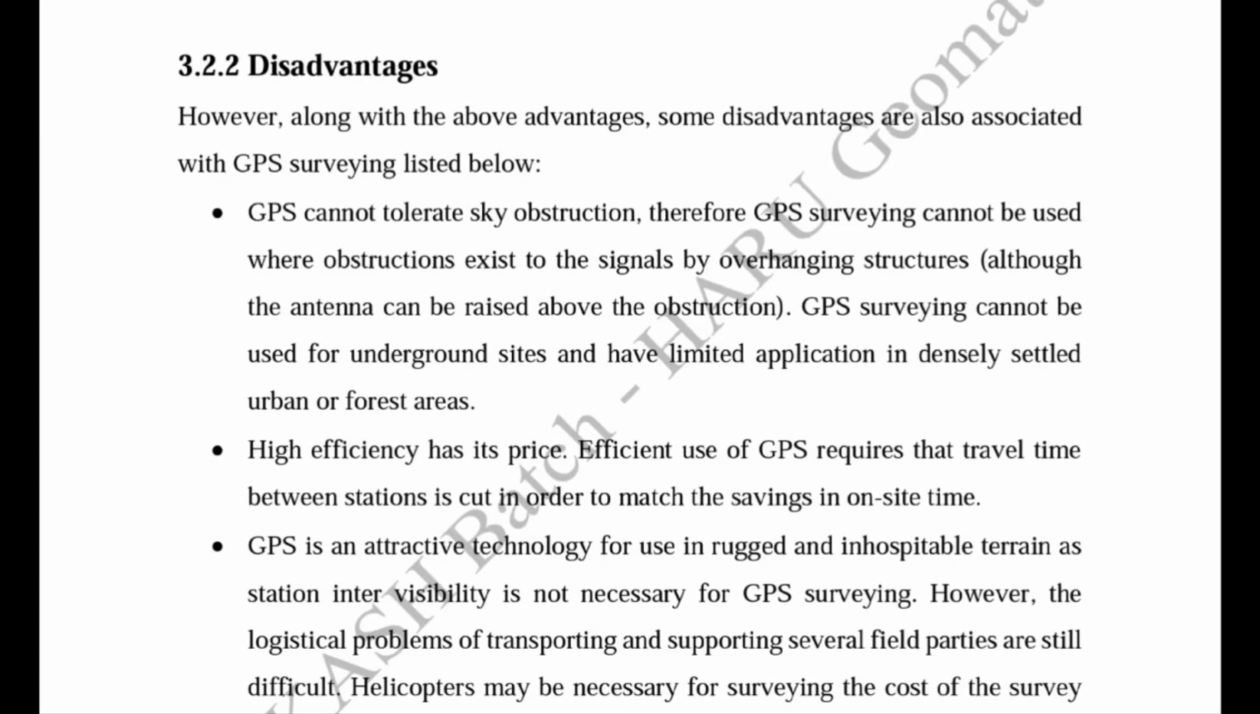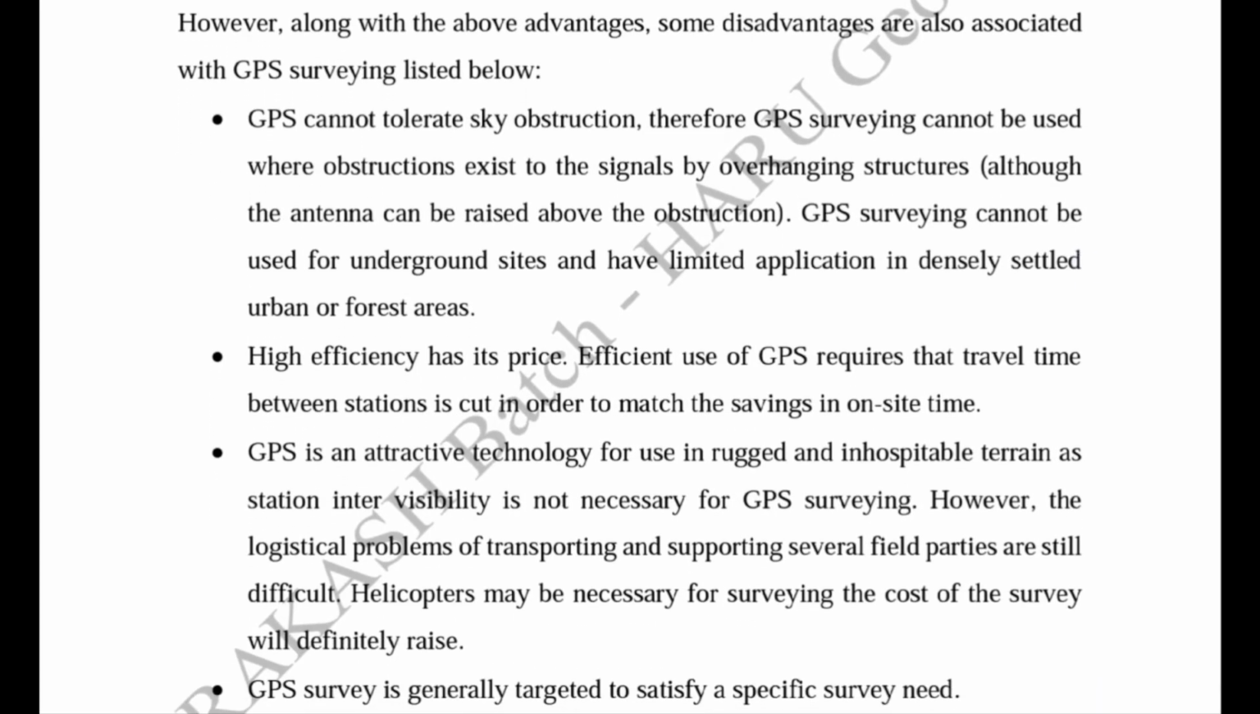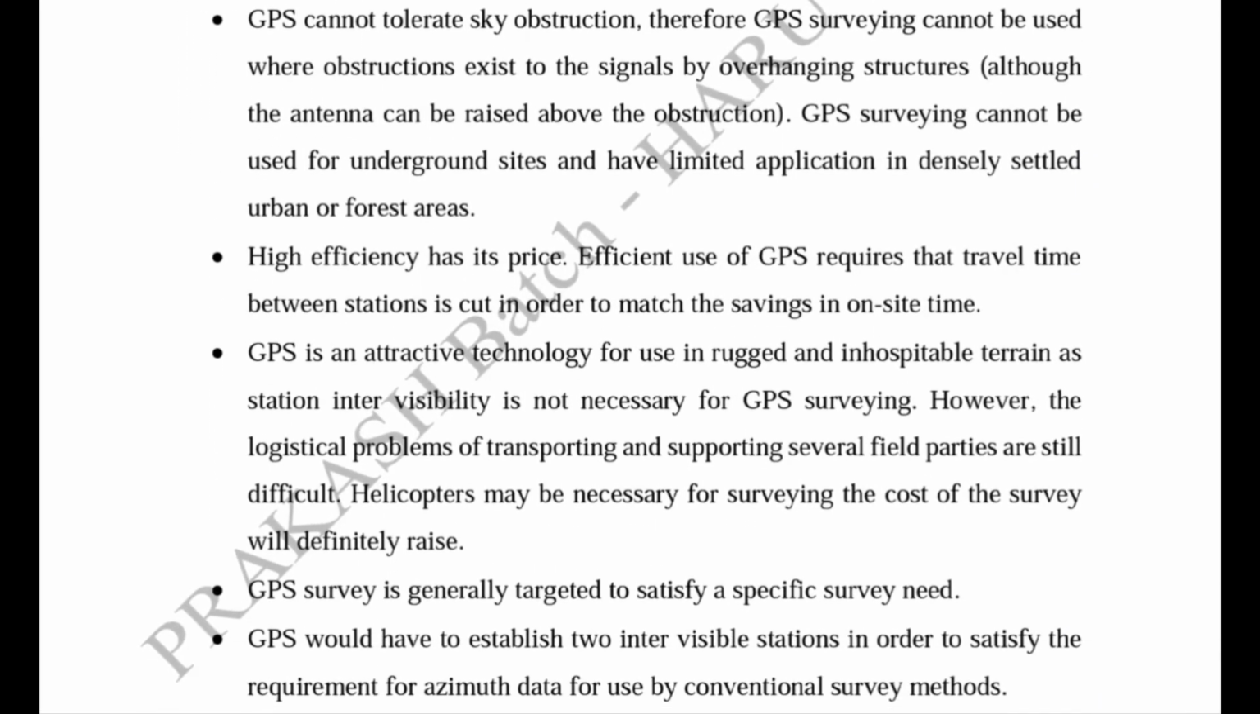But we cannot use it in underground sites. So it has limited application in densely settled urban or forest areas and underground sites. So we have to know that there must be clear visibility between the GPS receiver and the satellites. And with the high efficiency, it requires high price, because more the visibility or coordination of the GPS receiver to the satellites provides us the high accuracy.